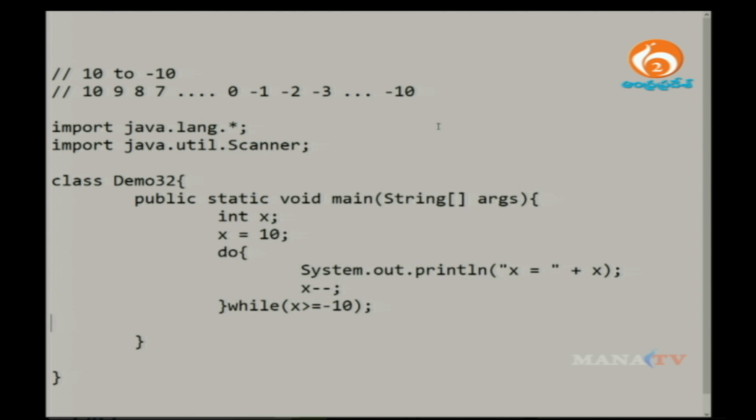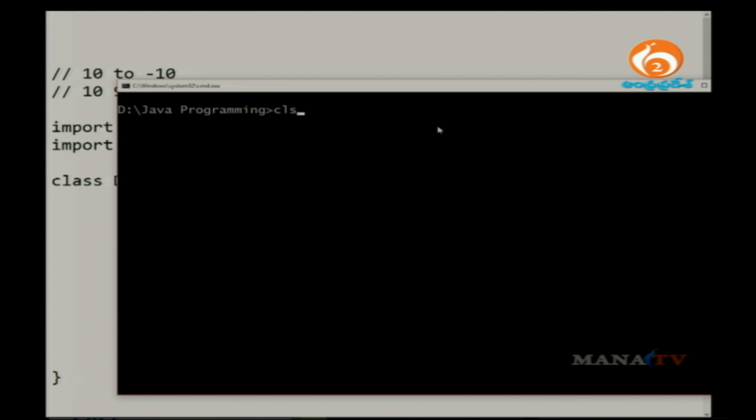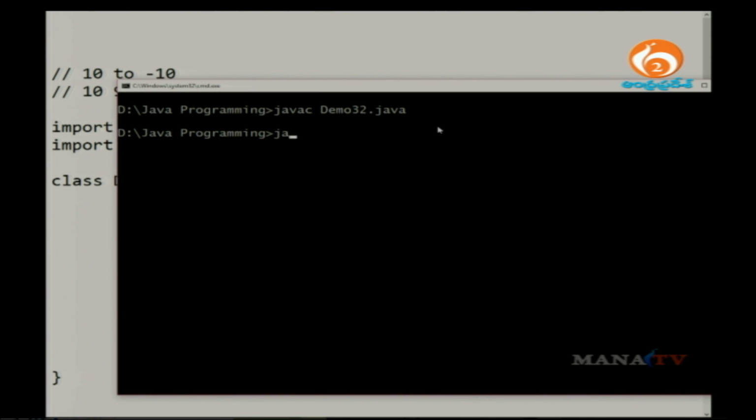I save all the files into the same directory and open my command prompt. Here I write javac followed by demo 3.2.java, the name of the file. It takes a couple of seconds to compile, and the program compiled successfully.